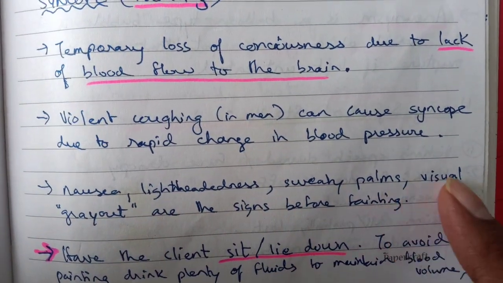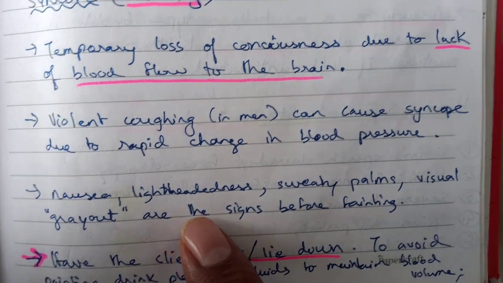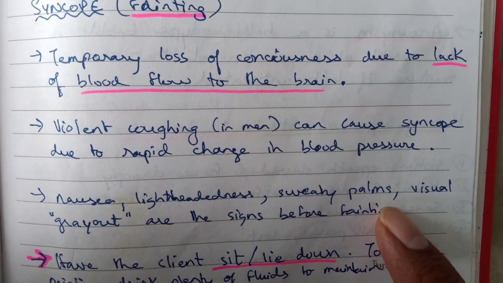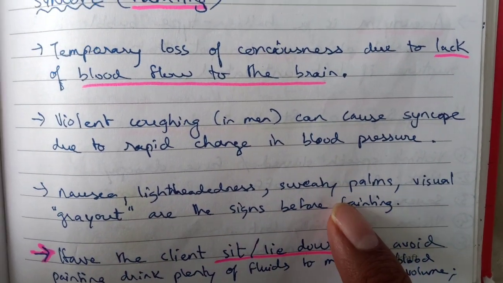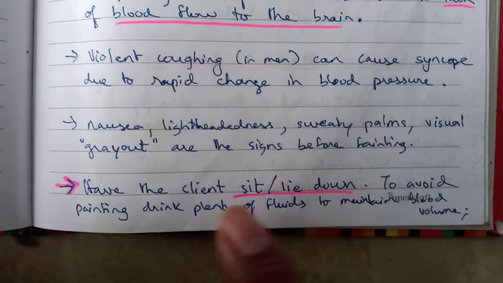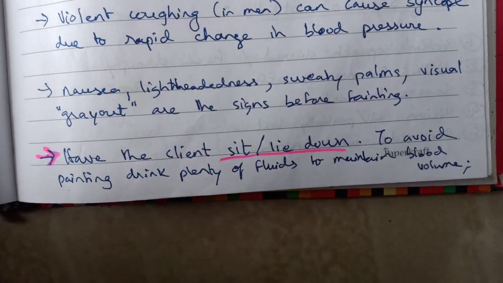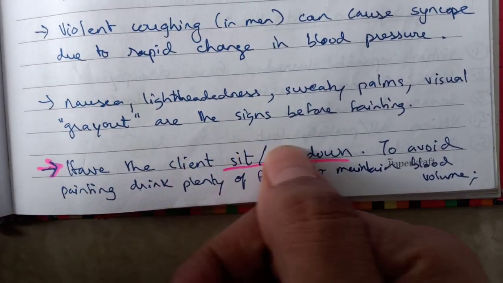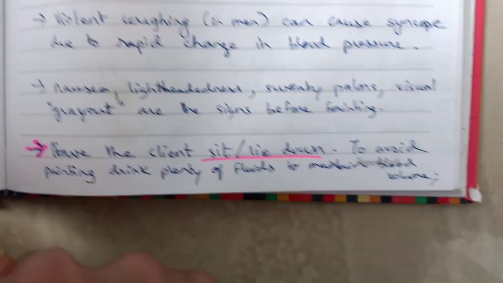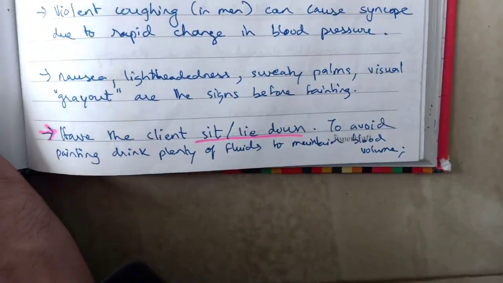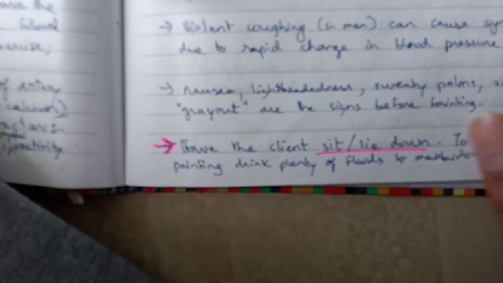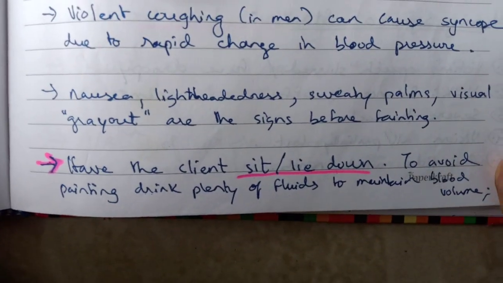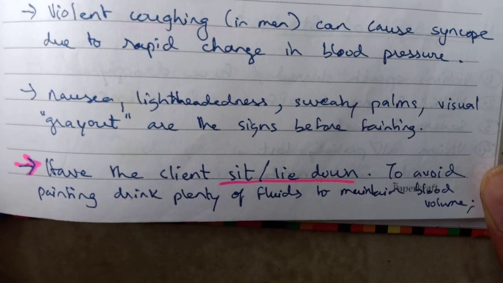Nausea, lightheadedness, sweaty palms, visual grey out are the signs before fainting. So before you faint, these are the signs that you generally tend to experience. So what you should be doing as a precaution. All these safety measures are what you need to understand in this chapter, guys. What you should be looking for in this chapter: you don't have to know in depth about the conditions, but you need to know that if the condition occurs, what you should be doing as a personal trainer.